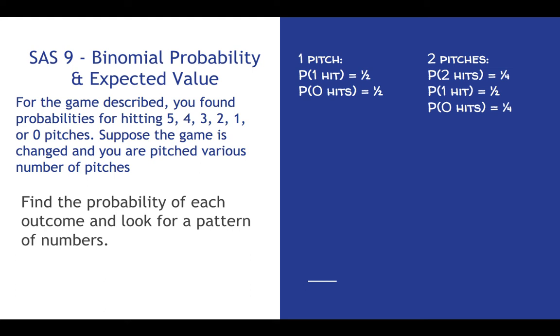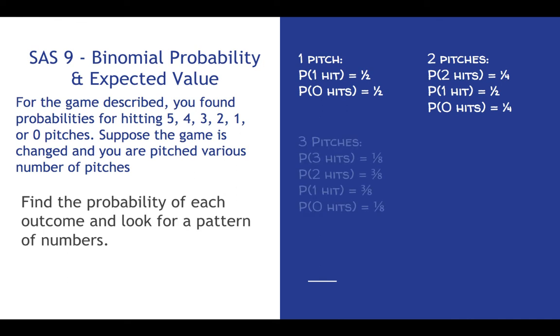If you hit both, you have to hit both. There's only one probability of that happening. And then you either miss both of them, or you hit one, or you hit two. So that's 1 out of 4. There's only 4 opportunities: hit 2, hit 1 (either the first one or the second one), or you hit neither one. So 1/4 of them will hit 2 hits, 1/4 of them will hit 0 hits, and half of them will hit 1 hit.